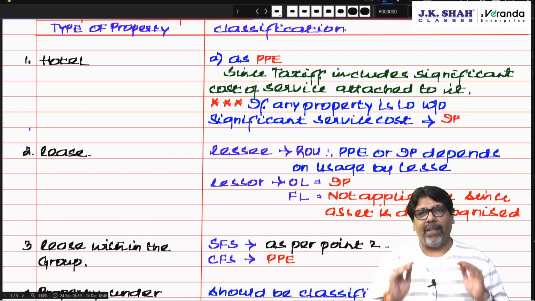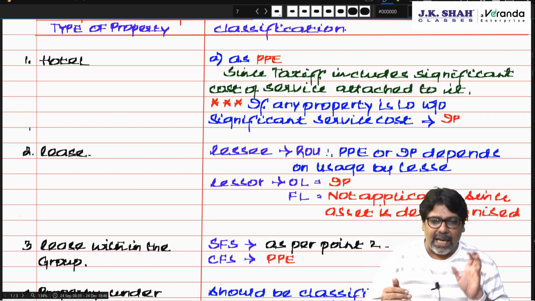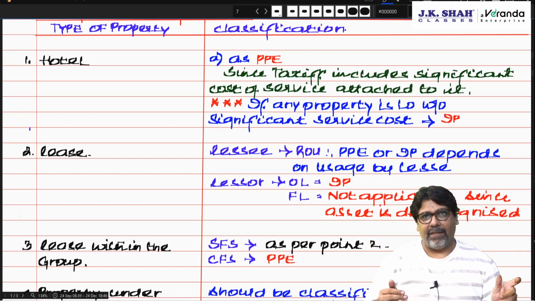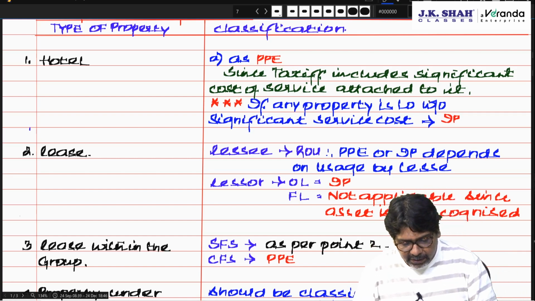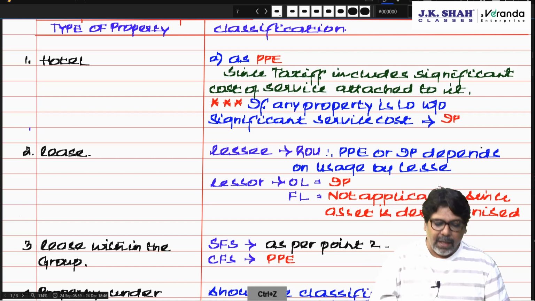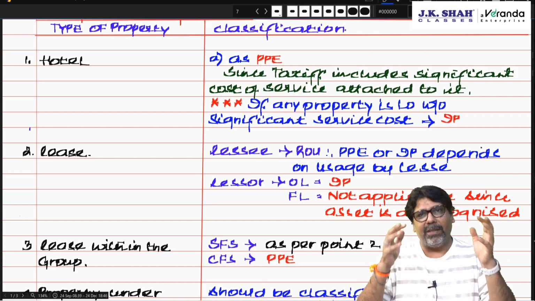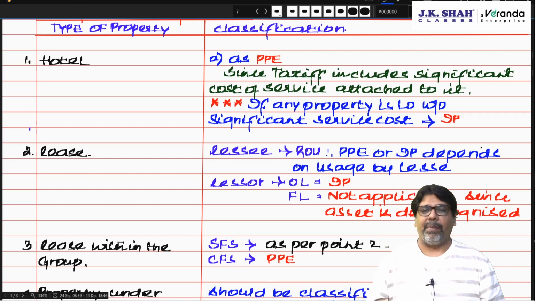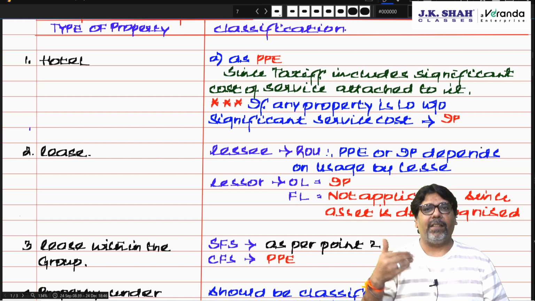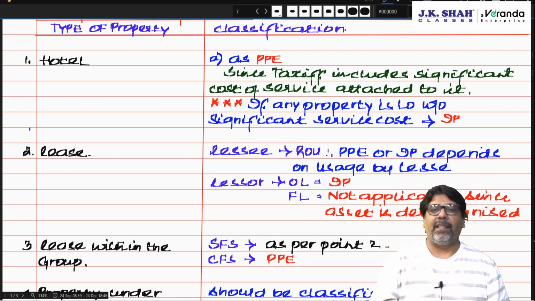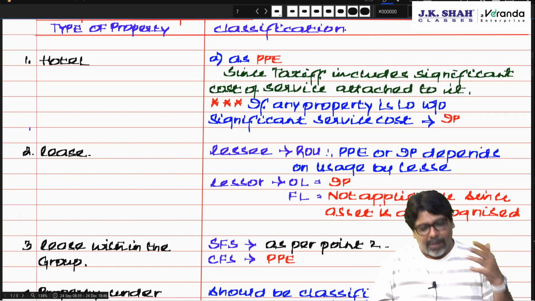So again I say, when you let out the property, LO stands for let out, without significant service cost or with significant service cost. If the property is let out without significant service cost, that means you are charging the rent only for the property, then it is investment property. If you are letting out the property along with major service cost, then it is not an investment property, then it is your business PPE, like a hotel.